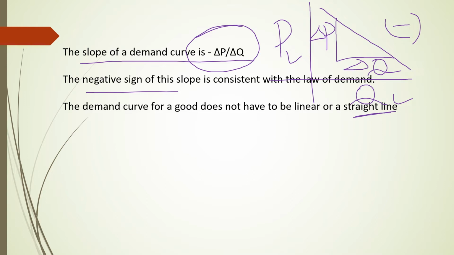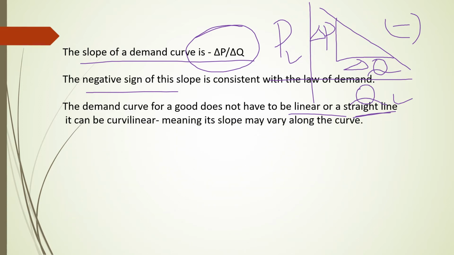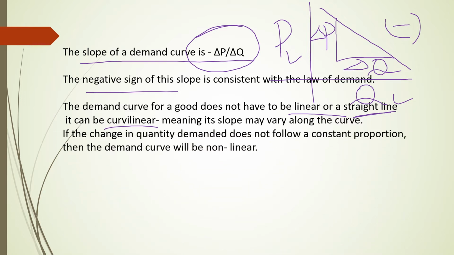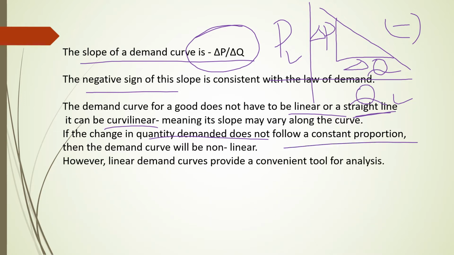The demand curve need not be linear or a straight line. It can be curvilinear. That means the proportion of change in price will not bring the same proportion of change in quantity demanded. So it can be a straight line or it can be curvilinear. If the change in quantity demanded is not constant, then it will be non-linear, and if it is linear, then it is very convenient for analysis.